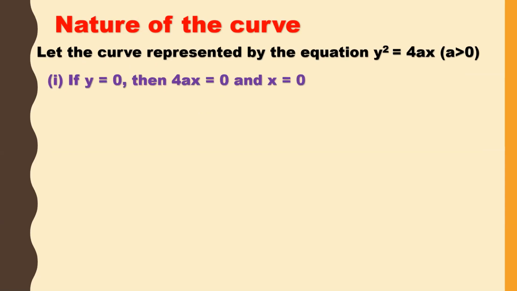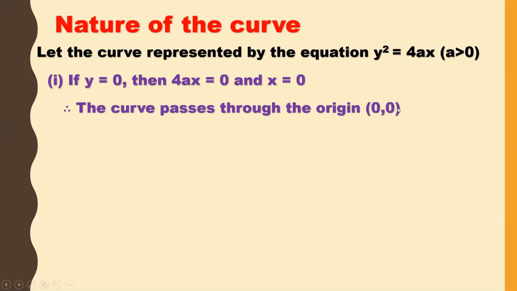If y is equal to 0, if I substitute y is equal to 0 here, 4ax is equal to 0 and x is equal to 0. So what does it mean? If y is equal to 0, we are getting x also 0. So in this case, we can say the curve passes through the origin. So already we know that it passes through the vertex 0, 0. So the curve y square is equal to 4ax always passes through origin 0, 0.